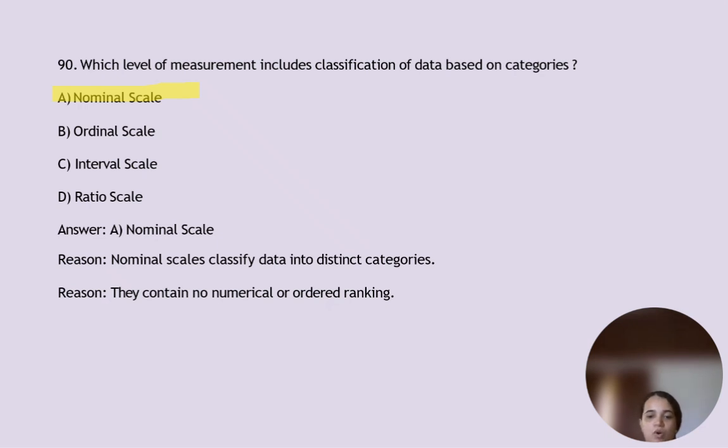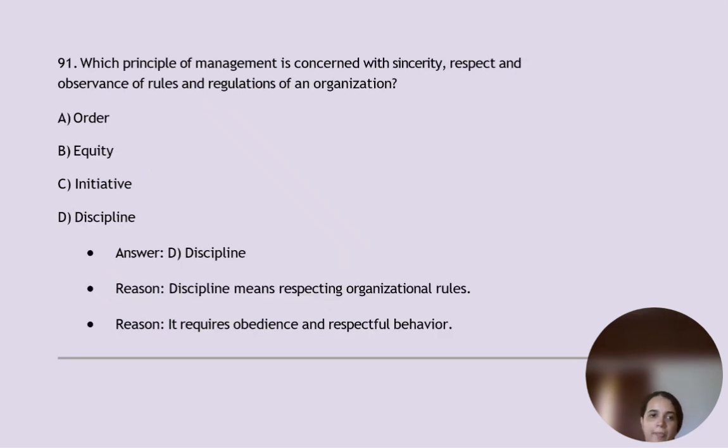Next, which principle of management is concerned with the sincerity, respect, and observance of rules and regulations of an organization? It's option D, discipline. That means respecting organization rules. It requires obedience and respectful behavior. So there will be some regulations when we are working under any institution.